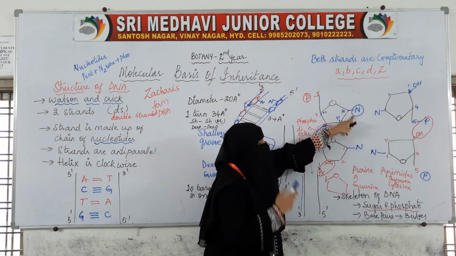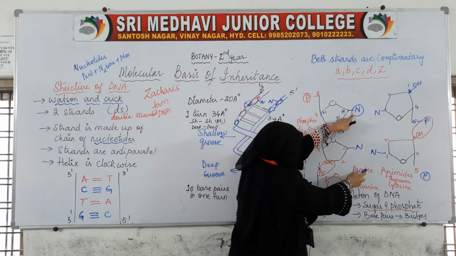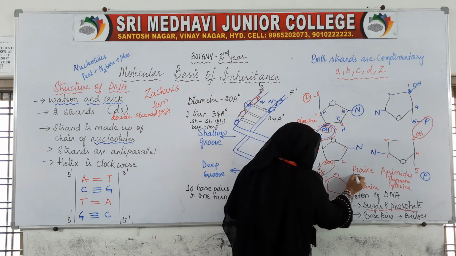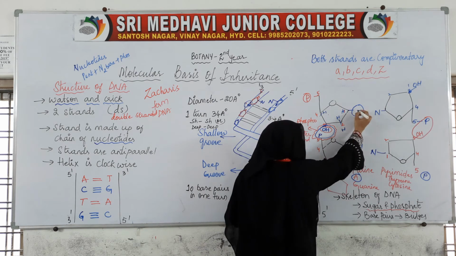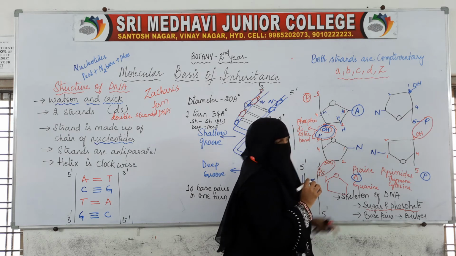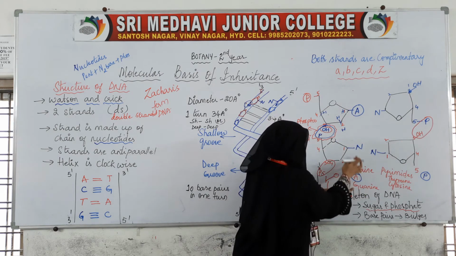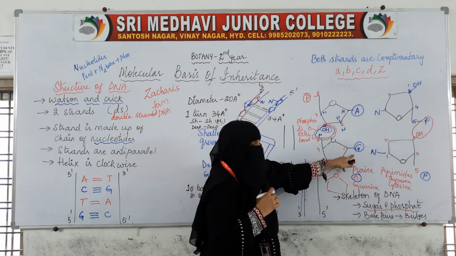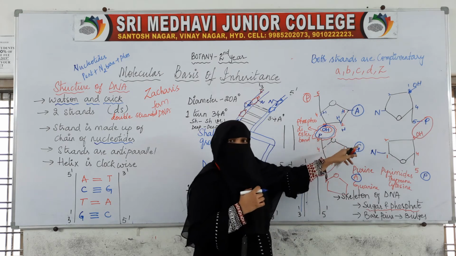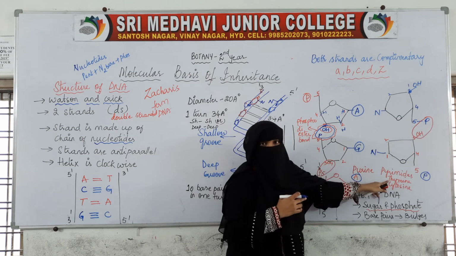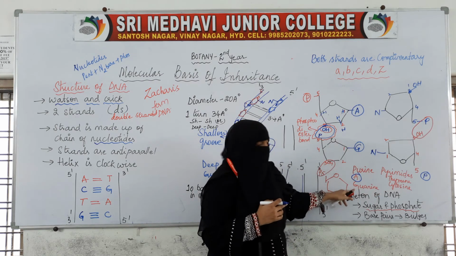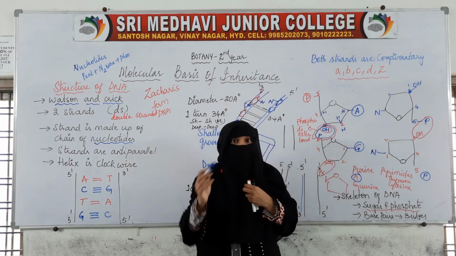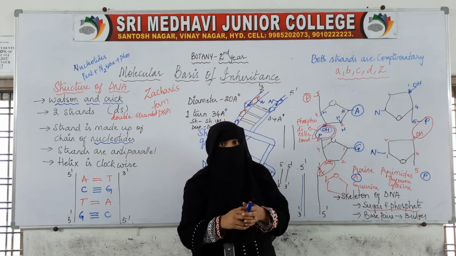So here, the nitrogenous base can be a purine or a pyrimidine. For example, if this is a purine, that is A, instead of N I will write here A, that is adenine. And instead of N here, I will write G, because this is the nitrogenous base guanine. Nitrogenous bases can be purines or pyrimidines. In purines we have adenine and guanine. In pyrimidines we have thymine and cytosine. We have already studied this in our previous classes. Go through this if you are unable to understand.